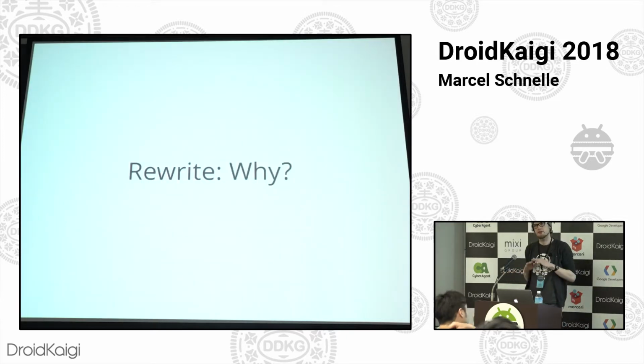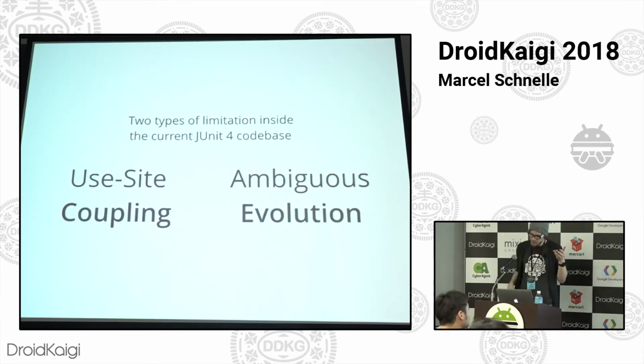So JUnit 5 is a complete rewrite. Other than the knowledge that the core maintainers put into this project, no code was reused. And you could ask yourself why that is. Why would you just rewrite it from scratch, especially something that has established itself and is very concise, it works perfectly, why would you rewrite it? There's a couple of reasons for this, and I'm going to go into a bit more detail on two of these to motivate why this step was made.